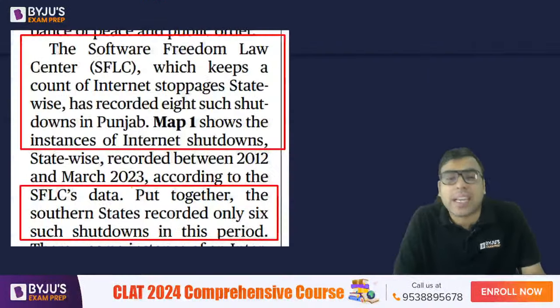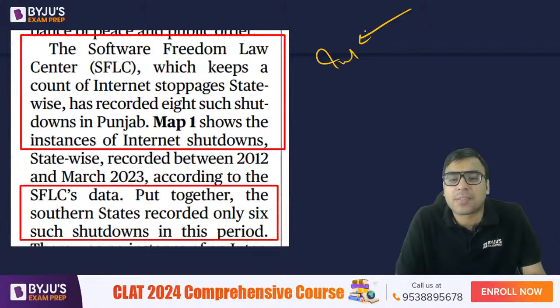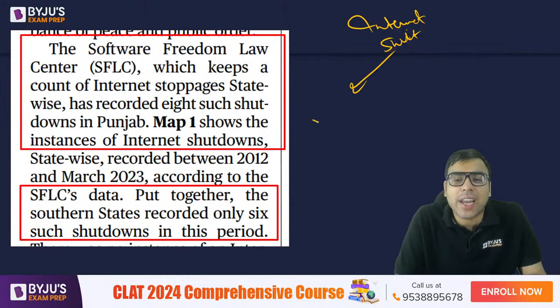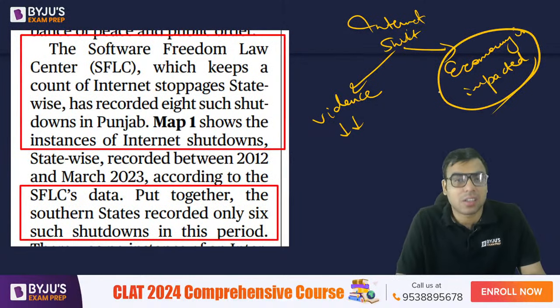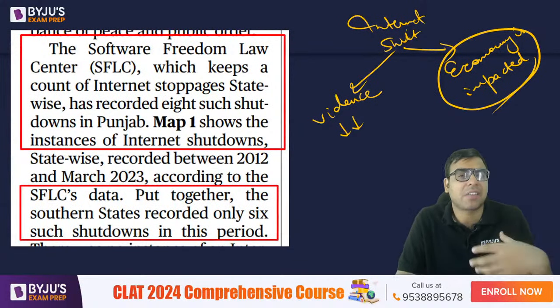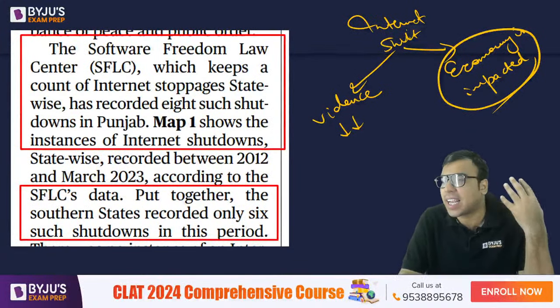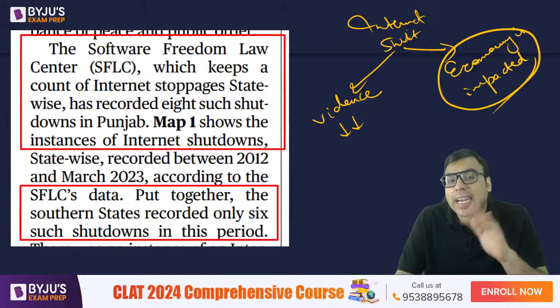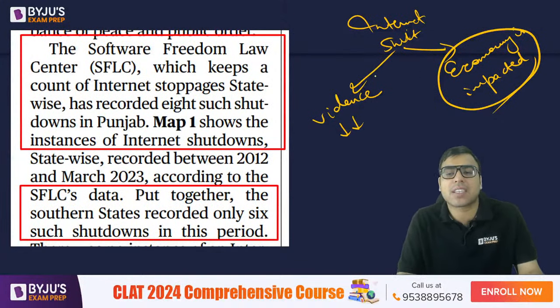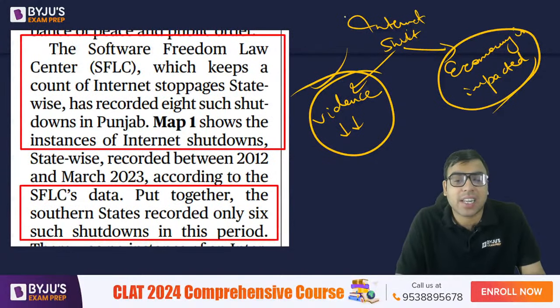But it has both aspects. The first aspect is when internet is shut. According to the police, the positive thing is that the violence will be reduced if there are potential chances of violence. But another thing is that it impacts the economy, because nowadays everything is done with internet. I hope you are aware. Online education, transactions, business, ticketing, everything is done on the online mode. So if the internet is shut, the negative aspect is that it impacts the economy. But yes, in extreme cases, to prevent violence, internet has to be shut. So these are the two sides of internet shutdown.